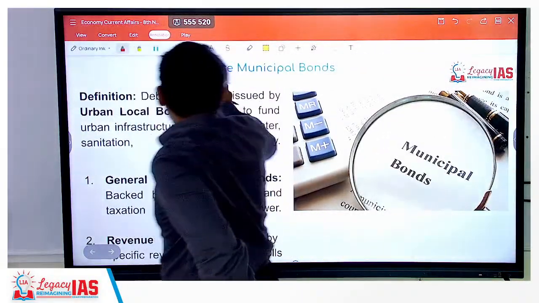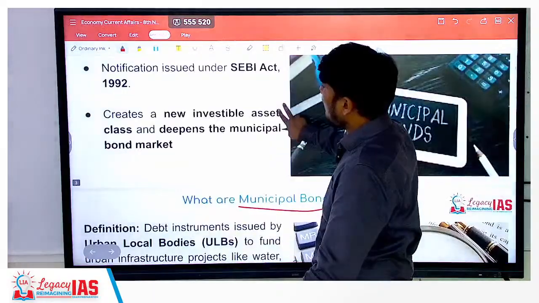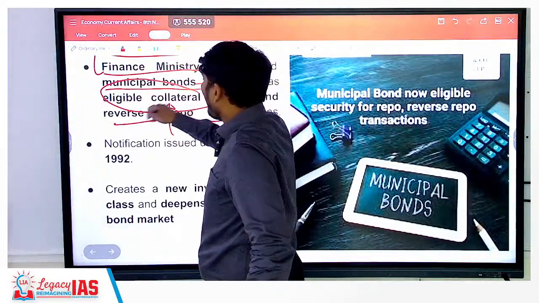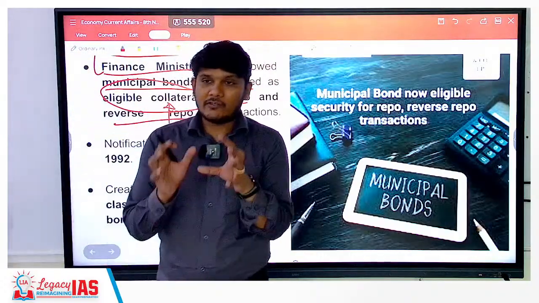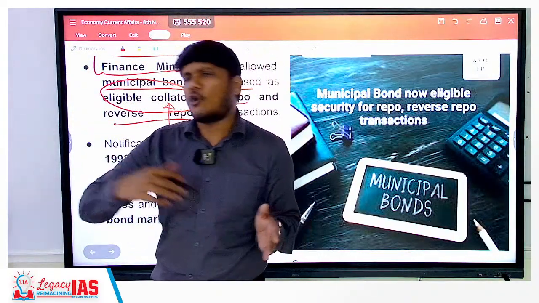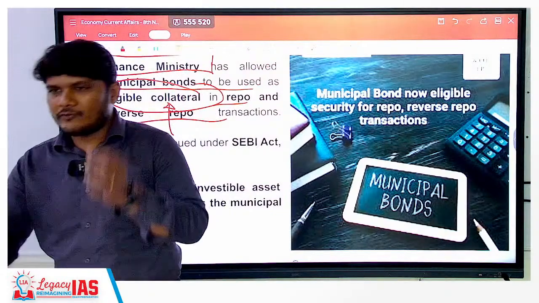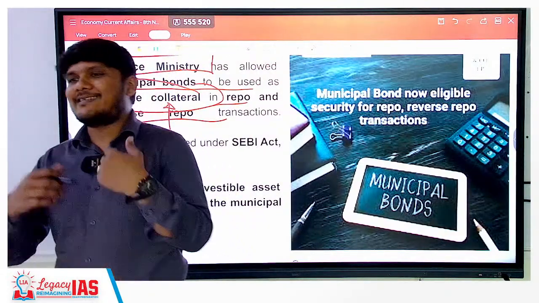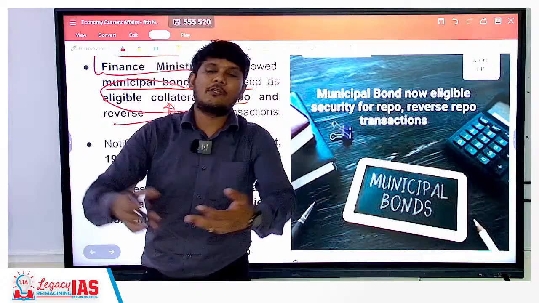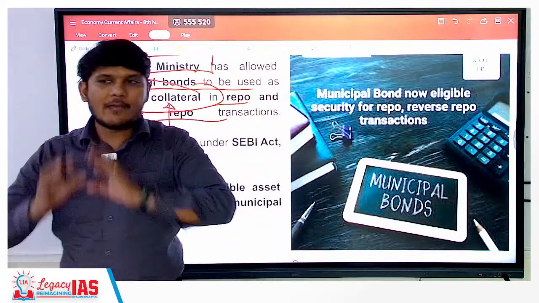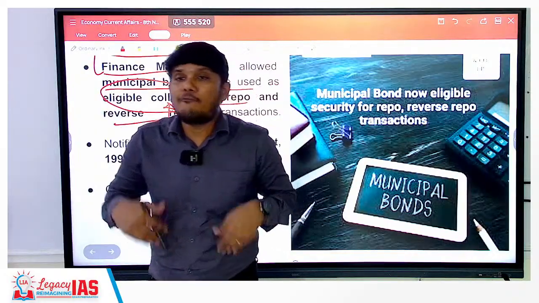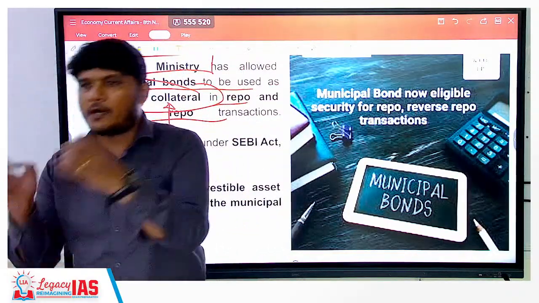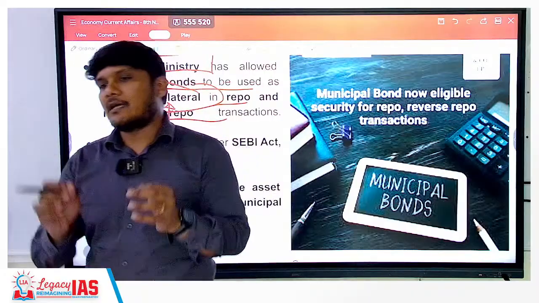First, in fact, even before we go to municipal bonds, the first thing is, what is a collateral? Whenever you take any loan, there are certain loans which are collateral loans, certain non-collateral loans. Non-collateral loans, like a personal loan, when you take a loan, there is nothing that you have to mortgage or give to the bank in return till the time you pay off the loan. But in collateral loans, you have to mortgage something, you have to keep a collateral with the bank. For example, the house loan.